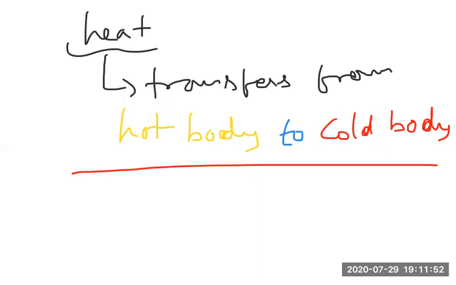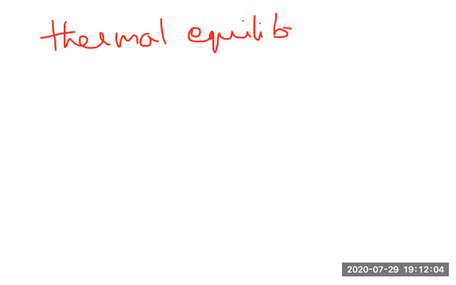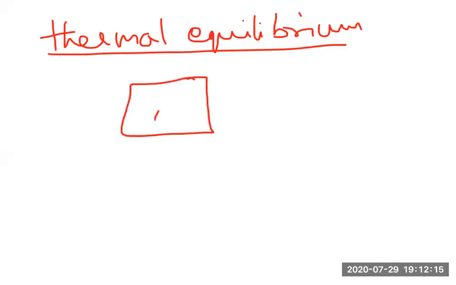And there is a term we have to understand. Okay, heat transfer we understood. So what is thermal equilibrium? There is a term called thermal equilibrium. Suppose two systems, A and B, are there.